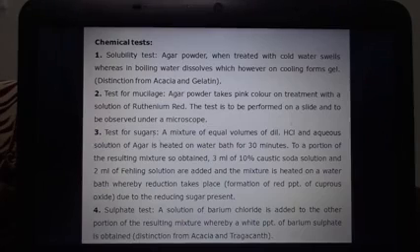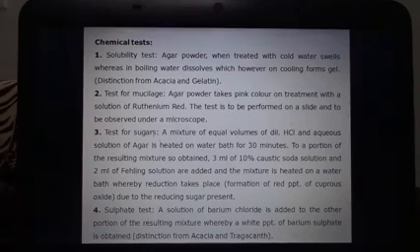The formation of gel is because of the presence of agarose, and this test can be used to differentiate agar from acacia and gelatin. Another test is to find out the presence of mucilage. We treat the drug sample with ruthenium red, and the presence of pink color will indicate the presence of mucilage. Another test is for sugar.